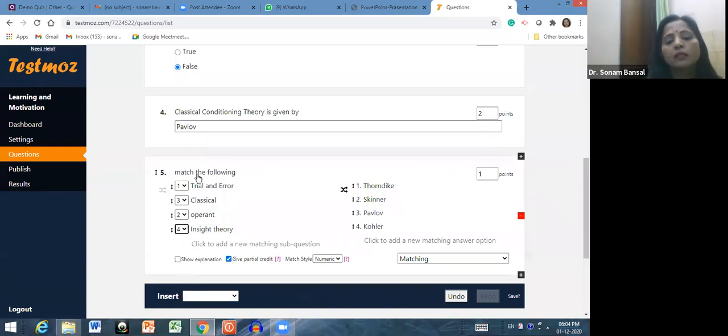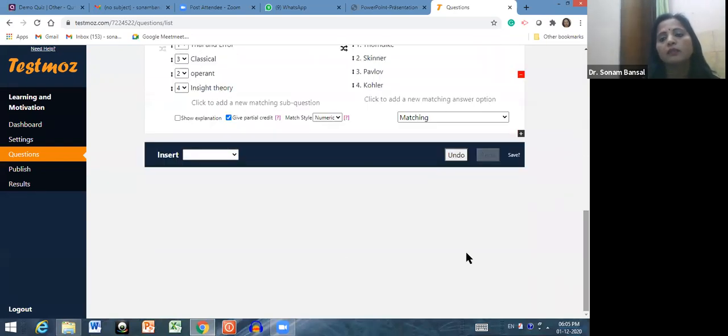So this is how you can shuffle these choices. Click here on shuffle. Or if you don't want to shuffle this, then click here. And give partial credit. Yes, you want to give the partial credit. Match style numeric or text. Yes, you want to match style as numeric or text. Obviously numeric. Then you want to give the points 4 or 5. 4 options are there. You want to give these 4 choices, then you can do that.